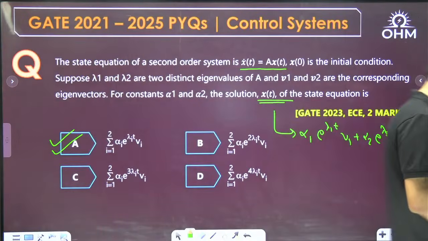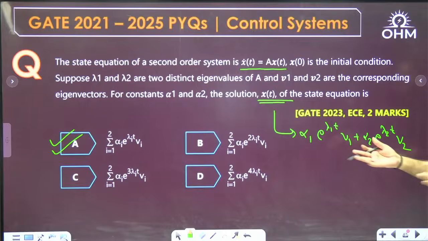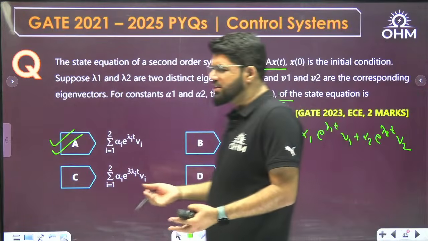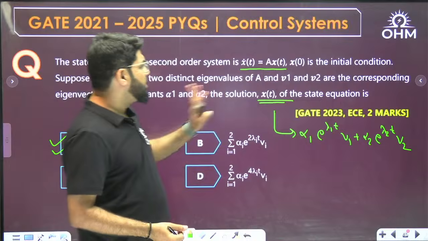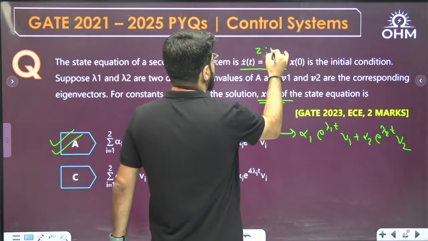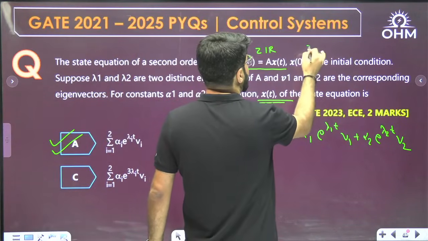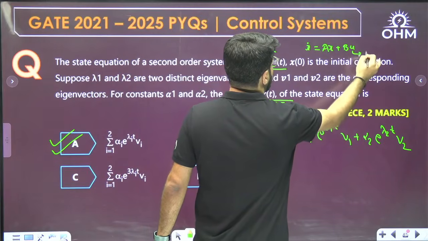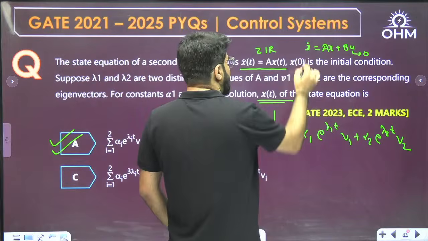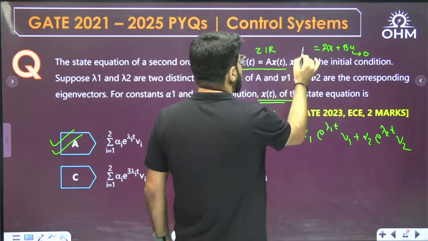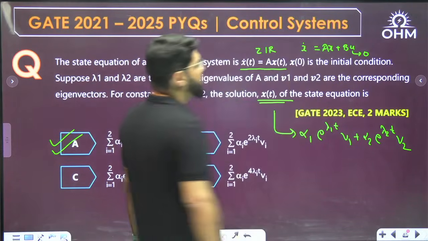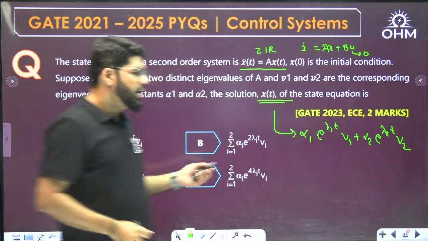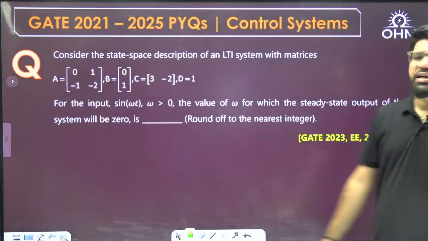Okay. So whenever you study state space analysis, this is more like a standard solution, x(t), standard solution of the state vector under ZIR condition. Okay, ZIR condition, because input is not mentioned. Otherwise, the equation is x dot equal to Ax plus Bu. So if you assume 0 input, when you talk about 0 input case, then you get x dot equal to Ax. Okay. Anyways, now let's go to the next question. This is a standard result.